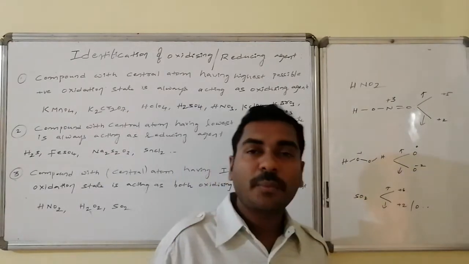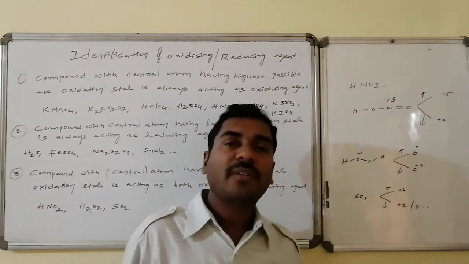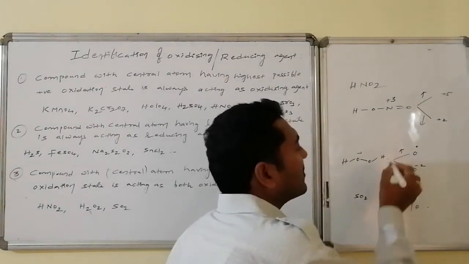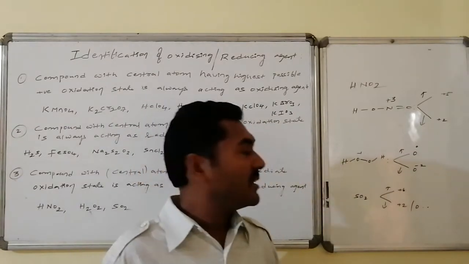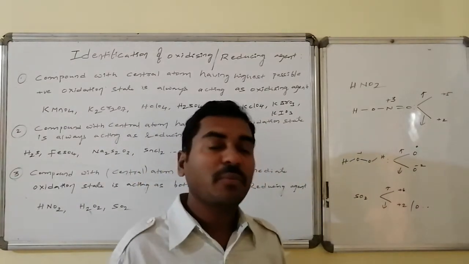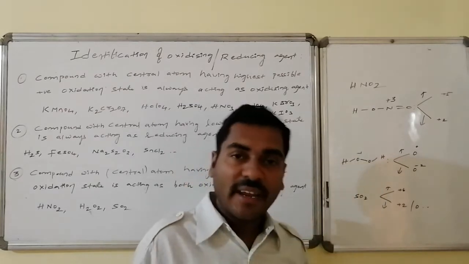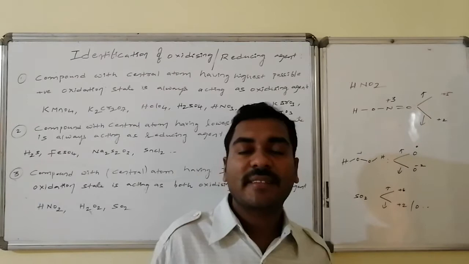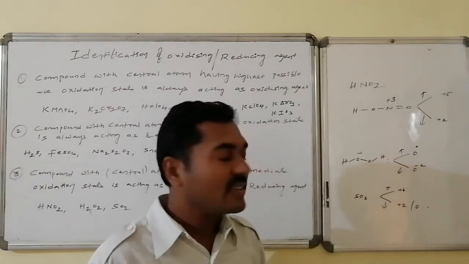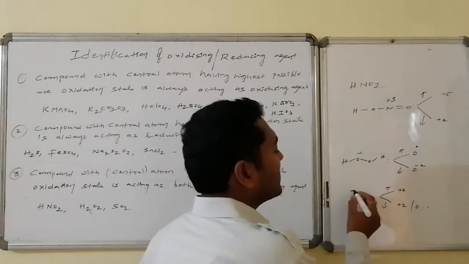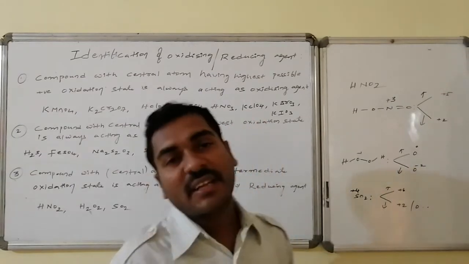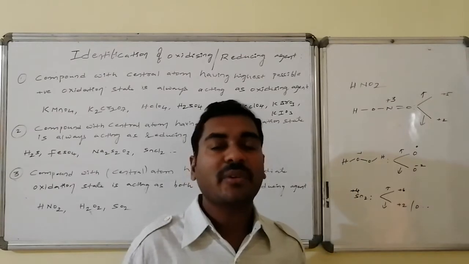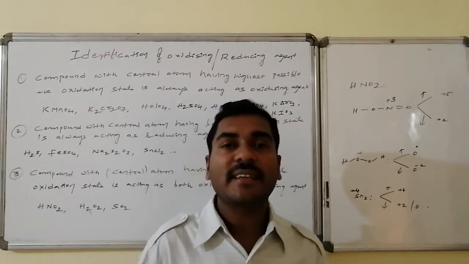Similarly, in hydrogen peroxide, the oxidation number of oxygen is -1. In chemical transformations, it may increase the oxidation number from -1 to 0. It may decrease the oxidation number from -1 to -2. So therefore, it can act as both oxidizing as well as reducing agent. Similarly, in sulfur dioxide, sulfur is maintaining +4 as the oxidation state, whereas this +4 oxidation state can be increased to +6, can be decreased to +2. Hence, it can act as both reducing as well as the oxidizing agent.